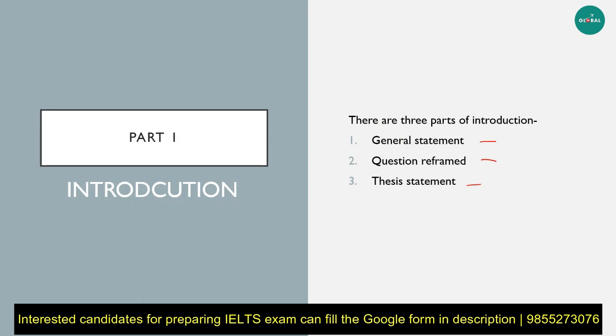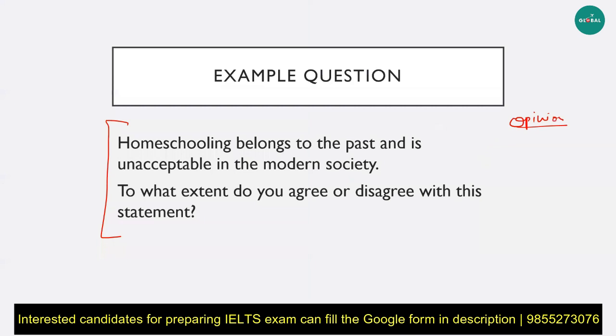It might sound really complex, but it's actually the easiest and the most foolproof way of writing an introduction in IELTS. As the word says, in every essay, you need to first of all introduce the topic, and only then can you actually delve into it. While you're introducing the topic, the thing about IELTS is that, as you saw with the question before, it's not a one-word topic. So it's not enough to just write one sentence to explain what is happening in the essay. So what we do is that, first of all, we identify what the topic is majorly about. If we look at the question before, this question is about homeschooling and modern society, and if they can coexist together. That is the major crux of the question, right?